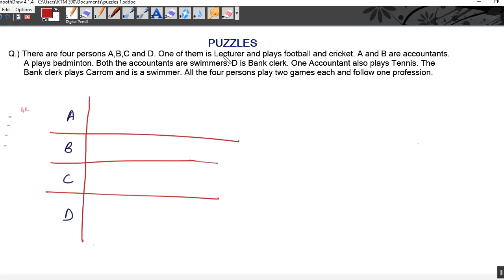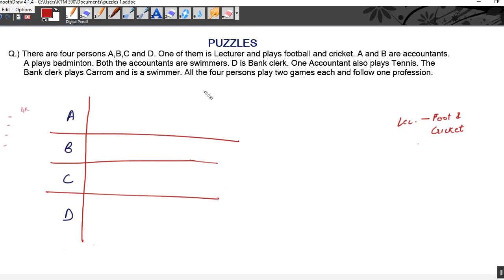Now, one of them is a lecturer. We don't know who is lecturer, so let us write here: one of them is lecturer, and whoever is lecturer plays football and cricket. See this: all the four persons play two games. One profession and two games.